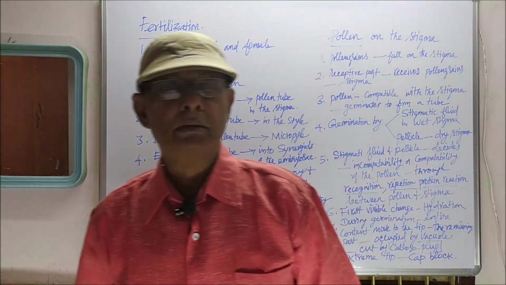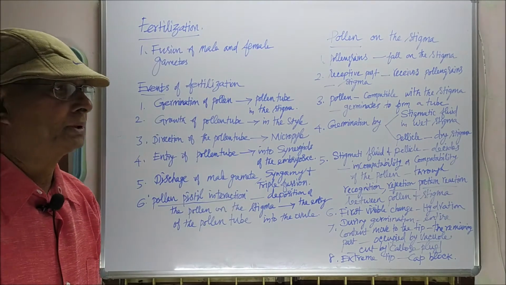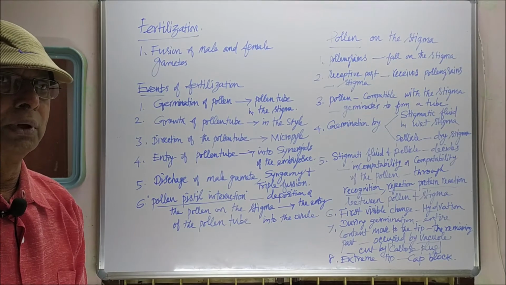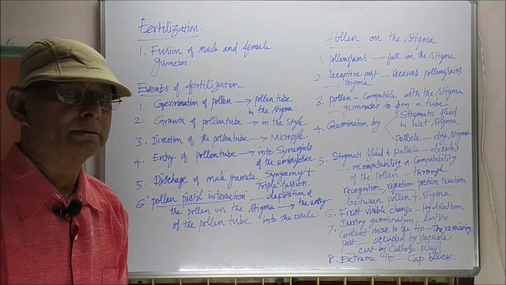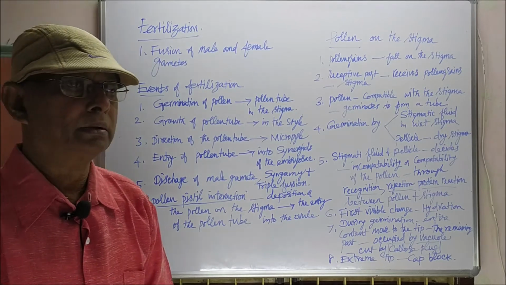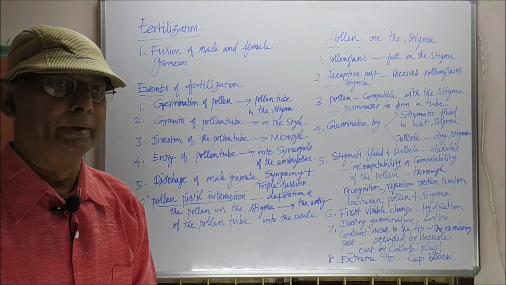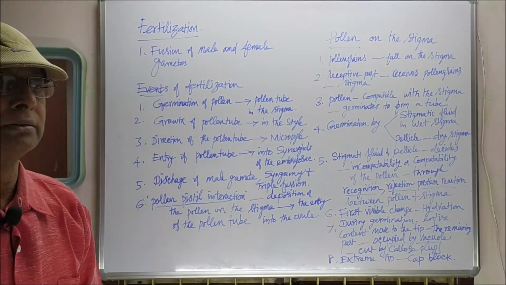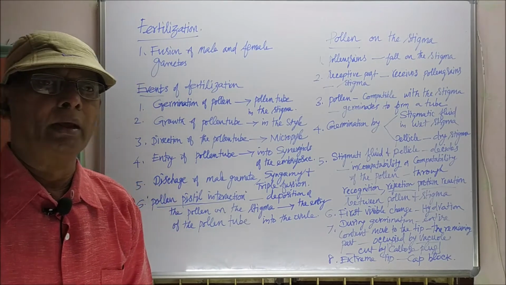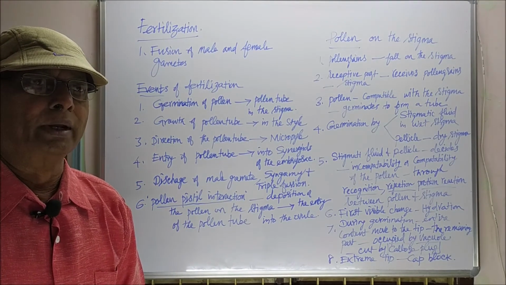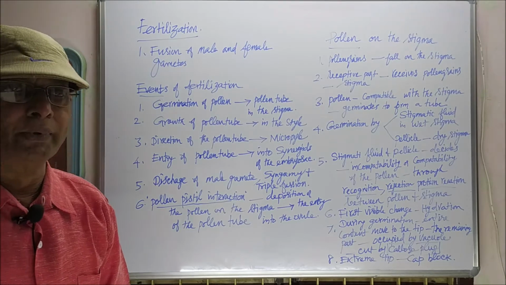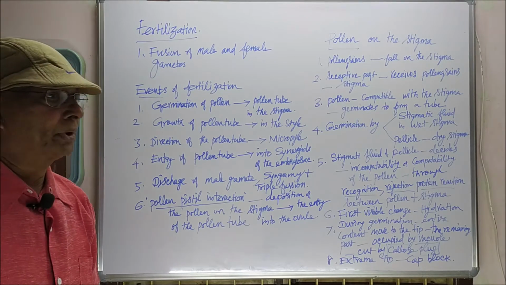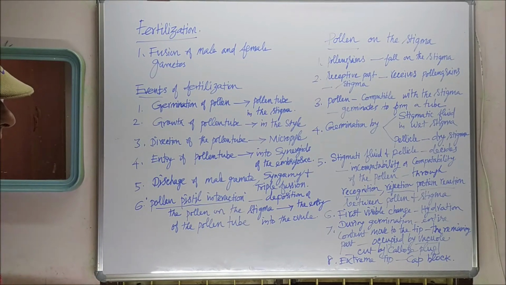My dear students, now we'll see about fertilization and the events of fertilization. Fertilization is the process of union of the male gamete with the female gamete. What is fertilization? It is a process of union of the male gamete with the female gamete. That is called fertilization. A number of events take place before fertilization.